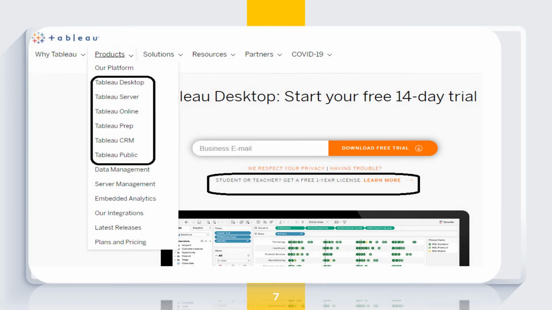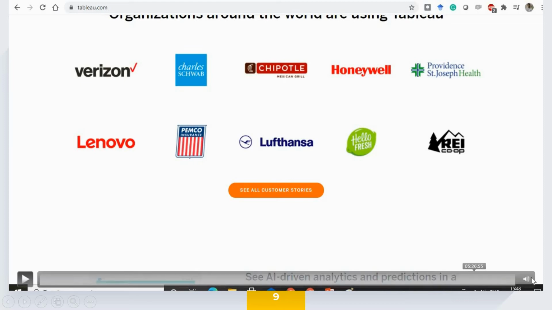Well, this is how it looks when you get into the landing page of Tabla. You can see that there are multiple products that come out from Tabla. They are Tabla Desktop, Tabla Server, Tabla Online, Tabla Prep, Tabla CRM, Tabla Public. We need to have access only to Tabla Desktop, and that is sufficient for us to learn the complete features that this tool can provide us for data analytics. Overall, this is a very easy process, and it will not take a lot of time for us to install even. So Tabla Desktop is the one that we are going to go about. Can we install it? Yes. I am going to install it step by step, and I have made a clear video for it too.